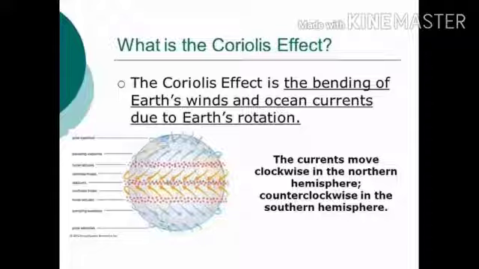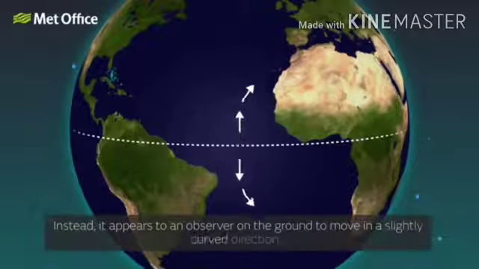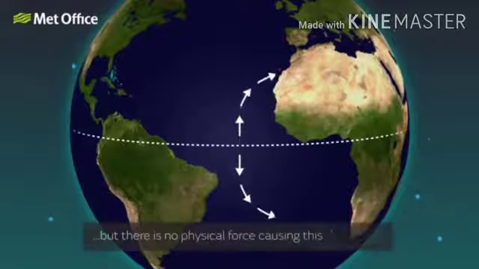One of the reasons is rotation of the earth. Because of the rotation of the earth, the ocean currents move in a clockwise direction in the northern hemisphere and in an anti-clockwise direction in the southern hemisphere. This effect of rotation of the earth is called the Coriolis effect. What is it called? Coriolis effect.